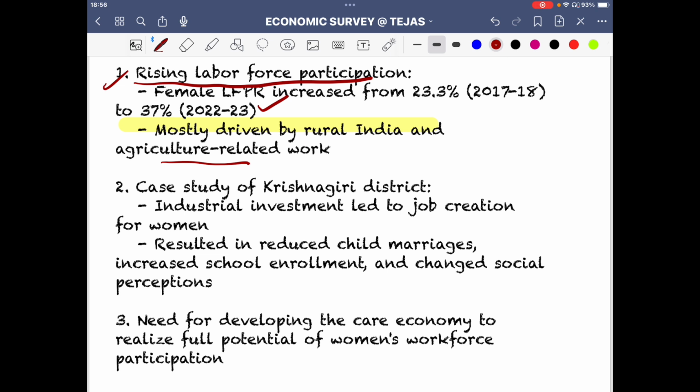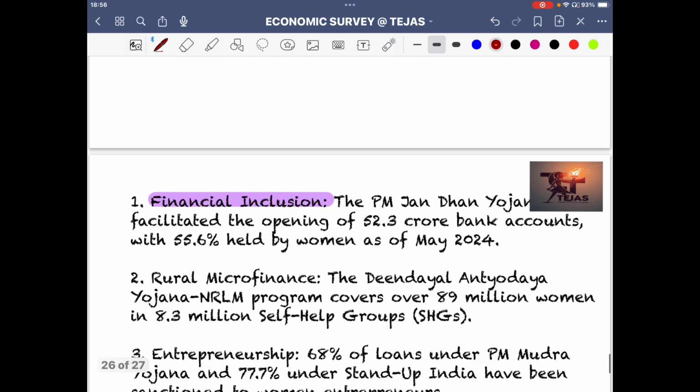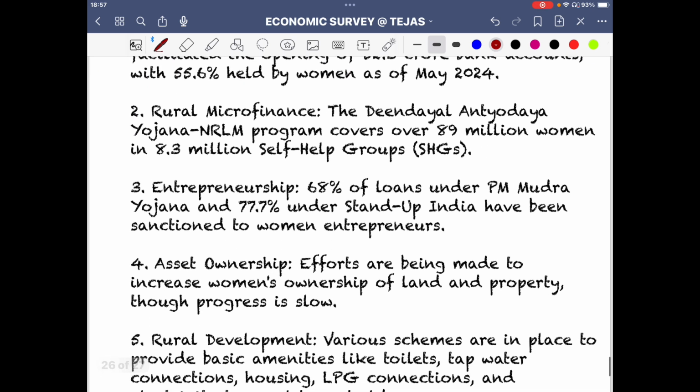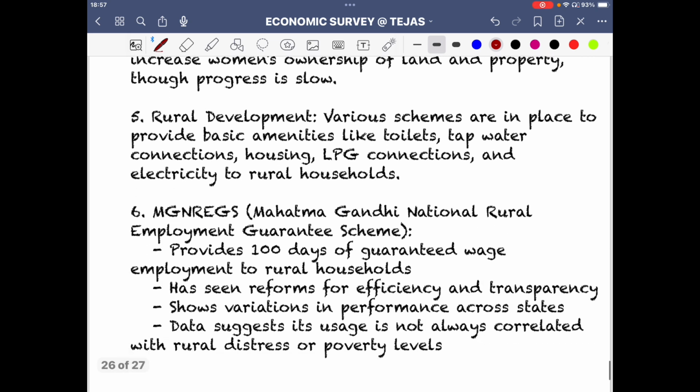A case study is given of Krishnagiri district. Industrial investment led to job creation. So again, those investments are actually giving social benefits, so that you can also talk about. Financial inclusion, rural microfinance, so Deen Dayal Antyodaya Yojana. All those things are there.